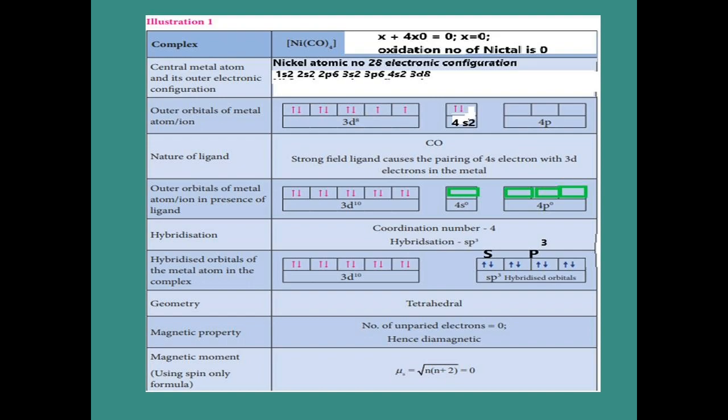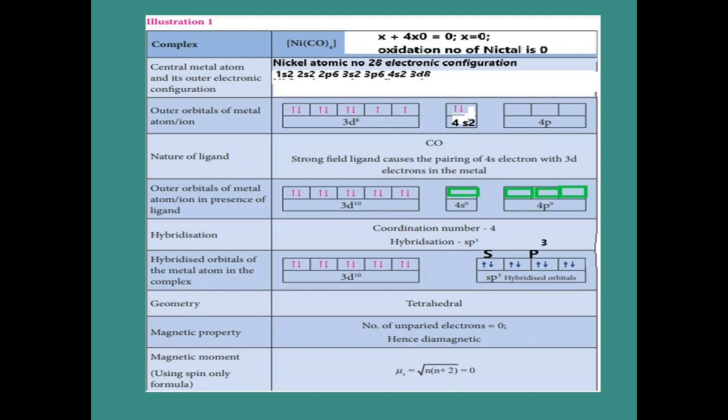Now the nickel atomic number is 28, so the electronic configuration is 1s2, 2s2, 2p6, 3s2, 3p6, 4s2, 3d8. First of all we write the electronic configuration. 3d8 means the electrons are filled in the 5 orbitals of the d orbital. Now the 4s has 2 electrons, that is also filled here. Now around the nickel we have ligands. What ligand are we having? 4 carbonyl ligands. That carbonyl ligand is a strong field ligand.